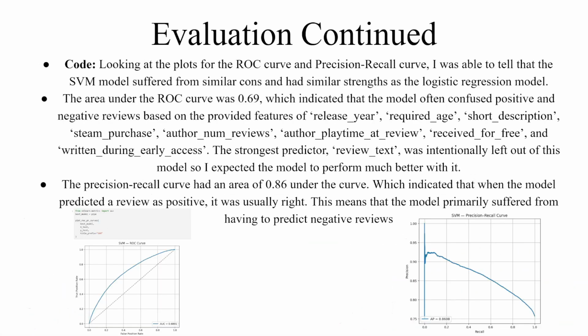And looking at the plots for the ROC curve and precision recall curve, I was able to tell that the SVM model suffered from largely the same issues and had similar strength as the logistic regression model. The area under the ROC curve was 0.69, which indicated that the model often confused positive and negative reviews based on the provided features, and just like with the original logistic regression model, the strongest predictor, review text, was intentionally left out. The precision recall had an area of 0.86 under the curve, which indicated that when the model predicted a review was positive, it was usually right, and this means that the model primarily suffered from having to predict negative reviews, just like the logistic regression model.